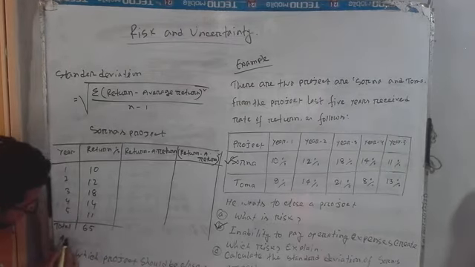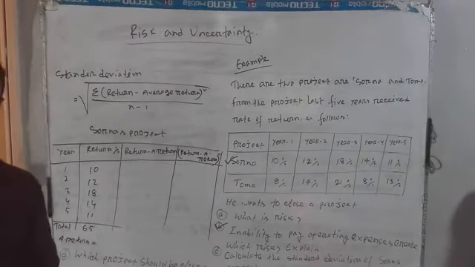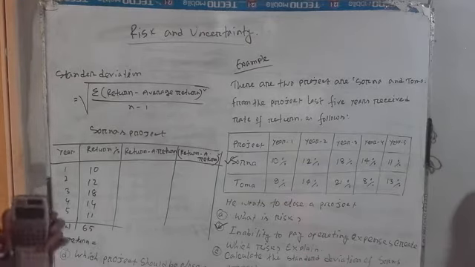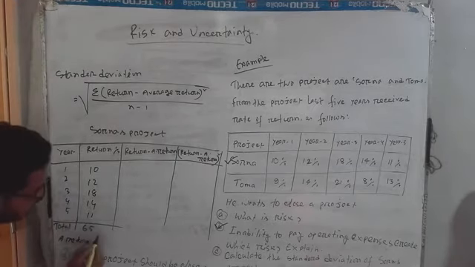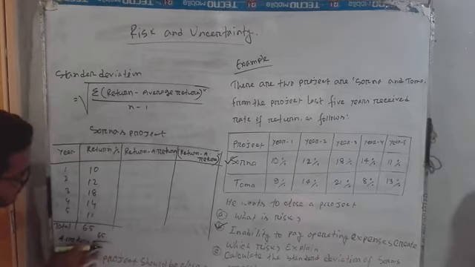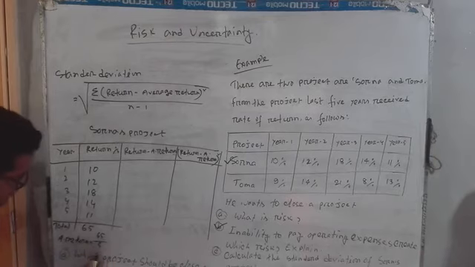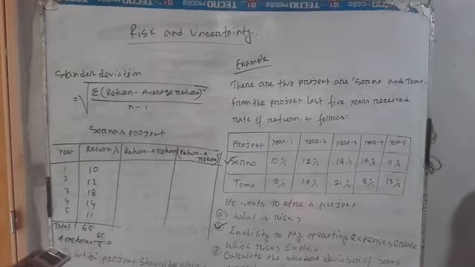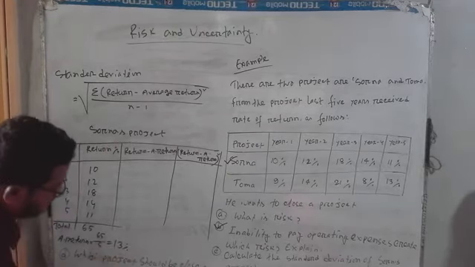So average return. Dear student, we know that when the total return is divided by the number of years, then we can easily find the average return. Here the total return is 65 divided by the number of years. Here the total number of years is 5. So 65 divided by 5. Here the average return is 13%.